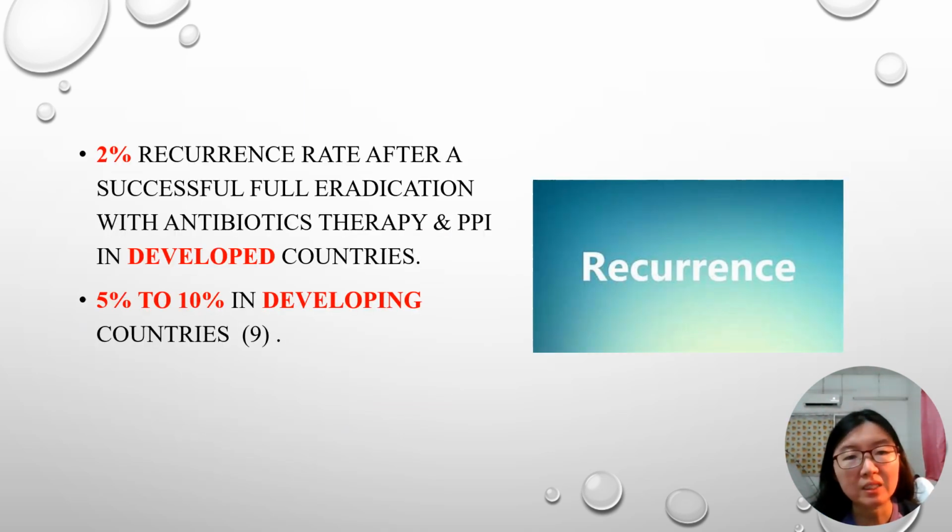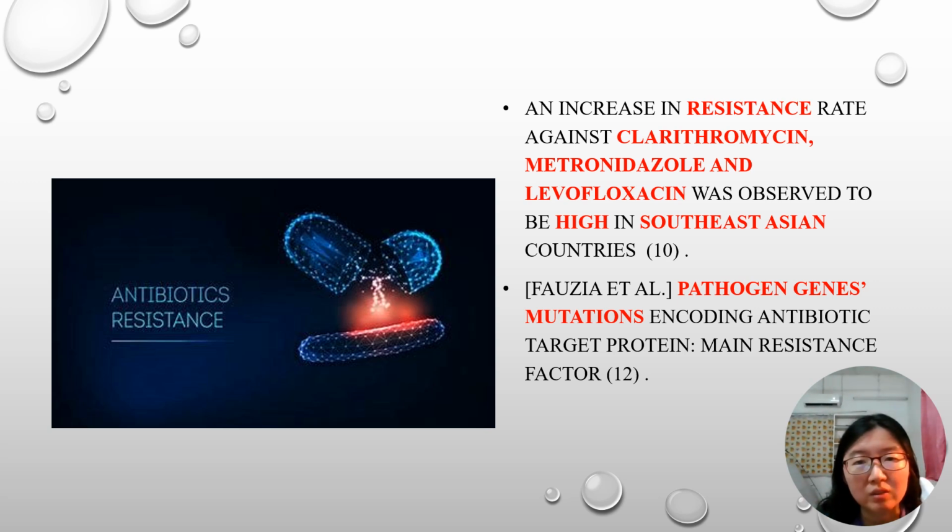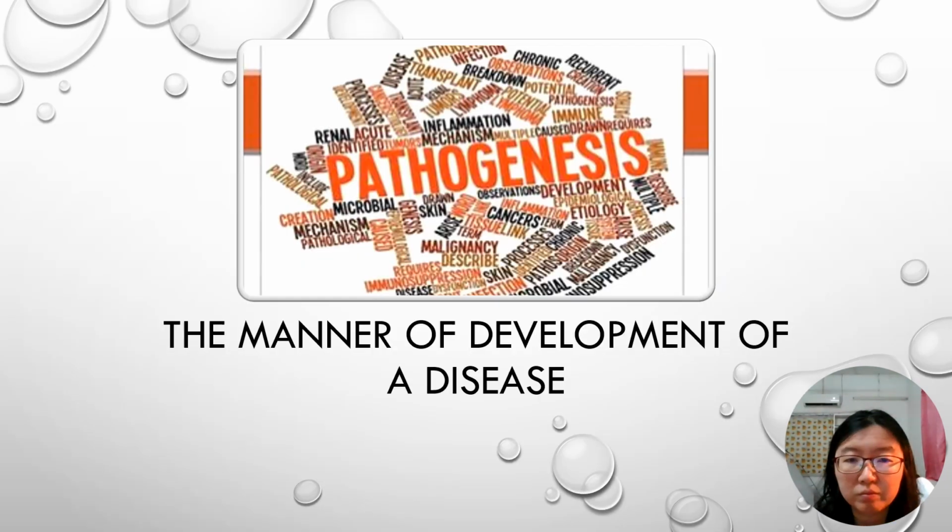Unfortunately, even with successful full eradication, there is also a recurrence rate of 2% in developed countries and higher in developing countries, at 5 to 10%. To worsen the scenario, there's also an increase in the resistance rate against the mainstay treatments such as clarithromycin, metronidazole, and levofloxacin, and this was observed to be high in Southeast Asian countries. Fazia et al. show the main resistance factor is due to the mutation of the pathogen genes encoding antibiotic target proteins. Now I go to the pathogenesis.